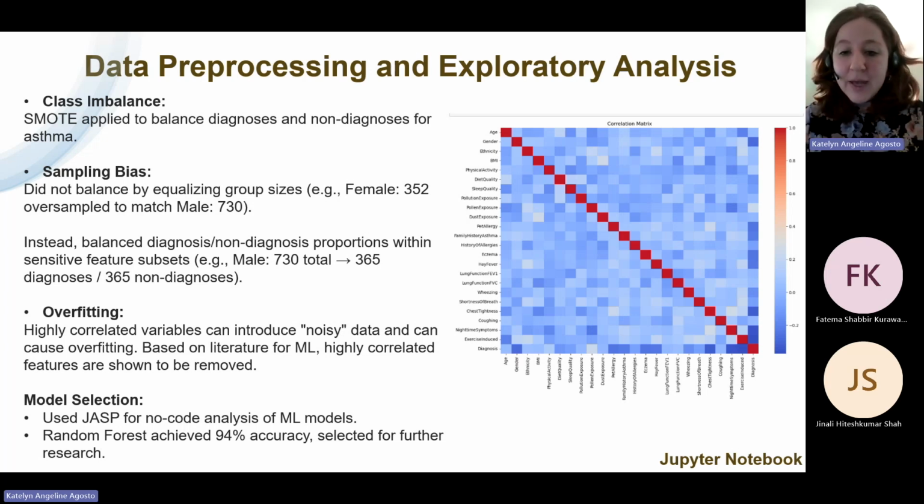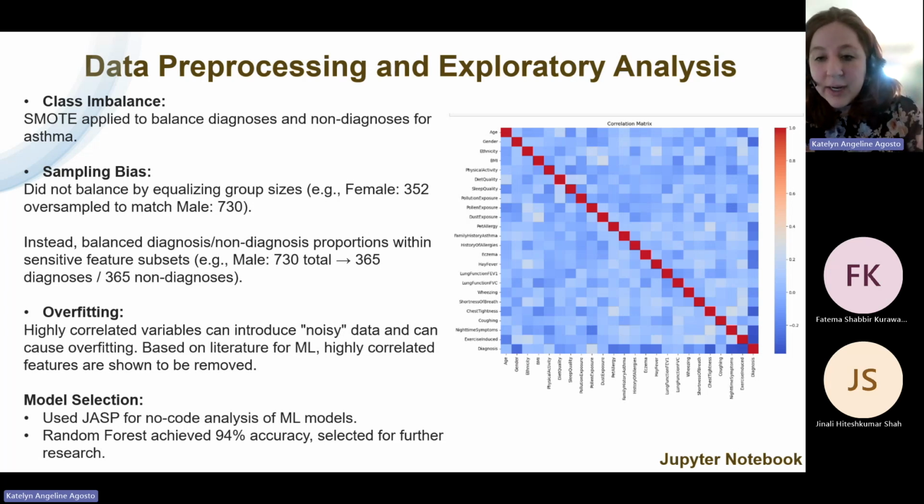For example, for males, the count of 730, the diagnosis and non-diagnosis was split 365 each. Based on the literature review, balancing by group size may not effectively reduce bias, but resampling by proportion has shown to reduce bias among genders.